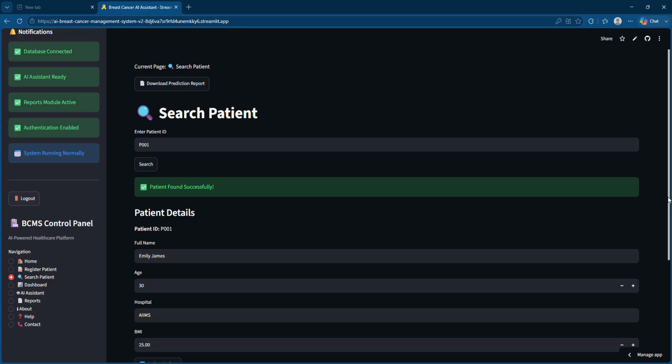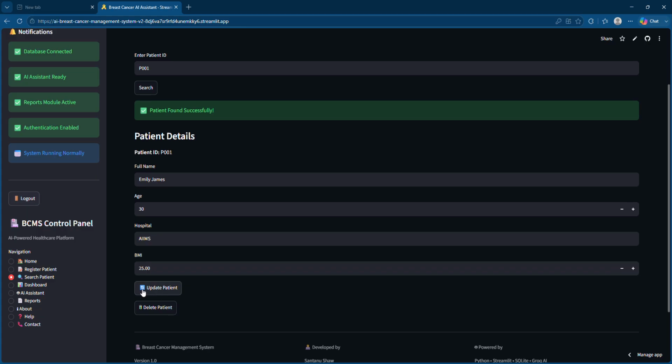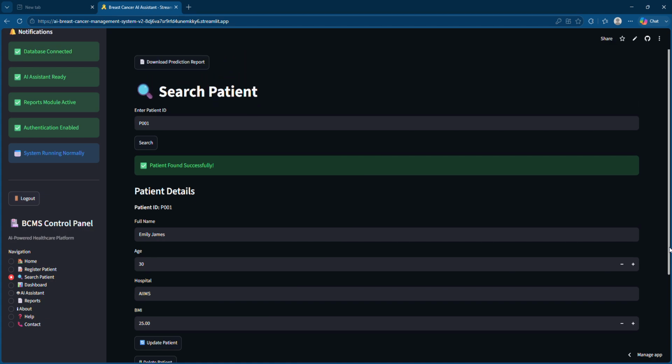See, this patient is already registered here, right? And if you click on delete patient, the record will be deleted, right? And update patient means this record will be updated in the database, right? Once you click on this, you can see the information here.